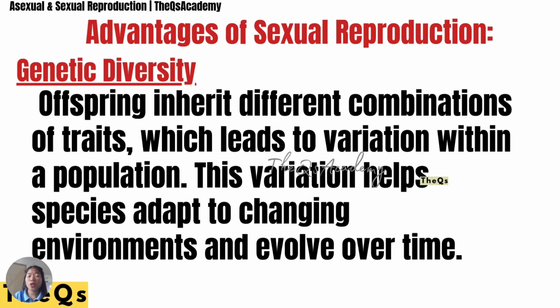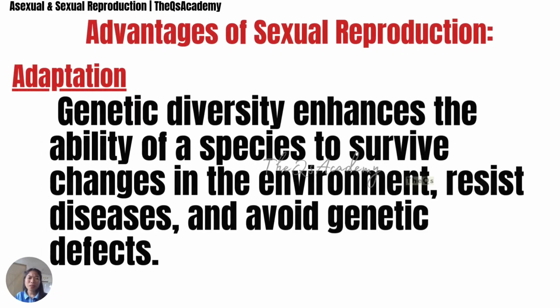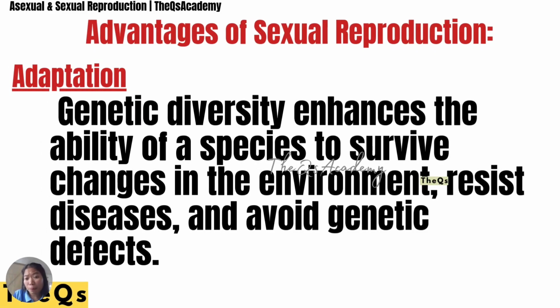There are advantages of sexual reproduction. First, genetic diversity. Offspring inherit different combinations of traits, which leads to variation within a population, and it also helps species adapt to changing environments and evolve over time. And we have also adaptation. The genetic diversity enhances the ability of the species to survive changes in the environment, resist diseases, and avoid genetic defects.